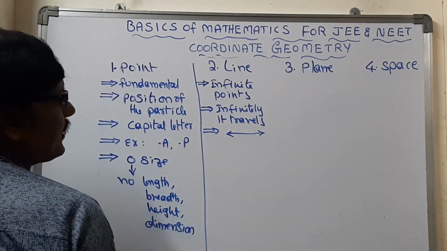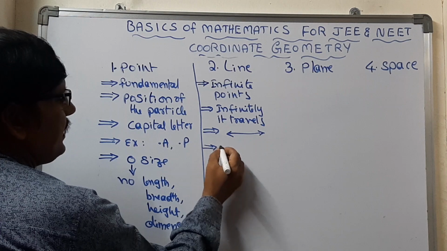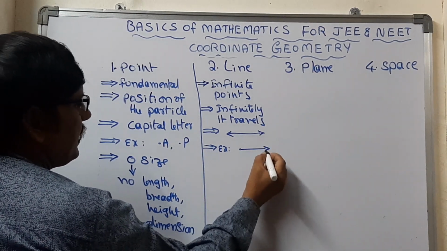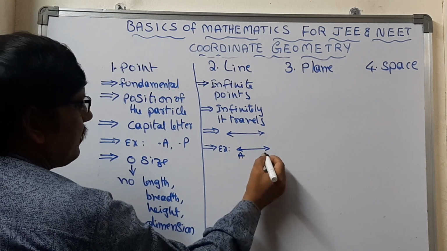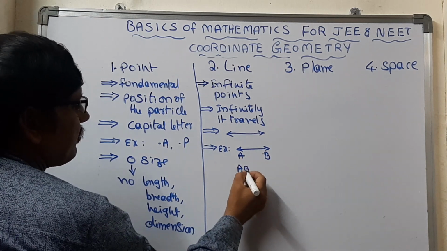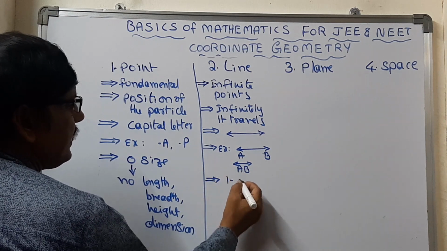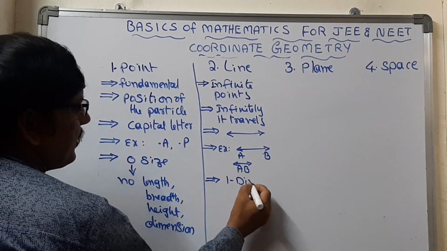For example, if a particle is traveling in this direction from A to B, we call this line AB. And the most important thing is that a line is one dimension.